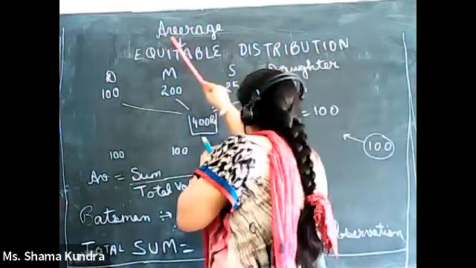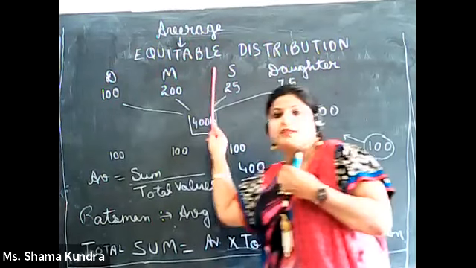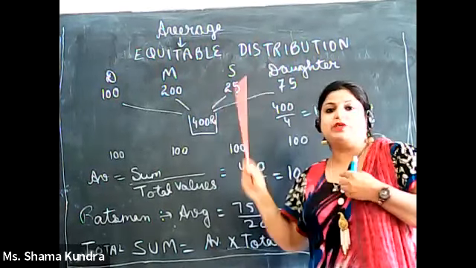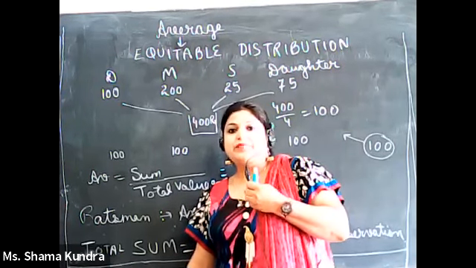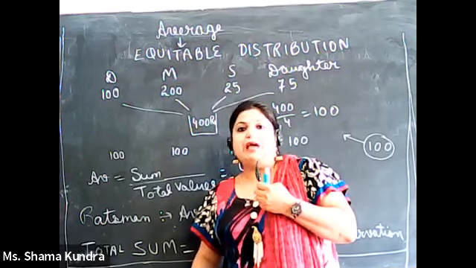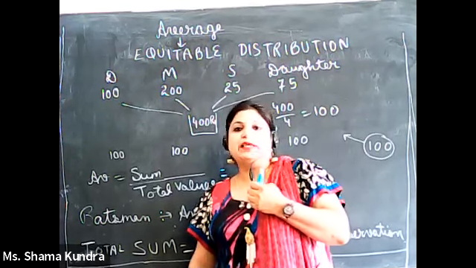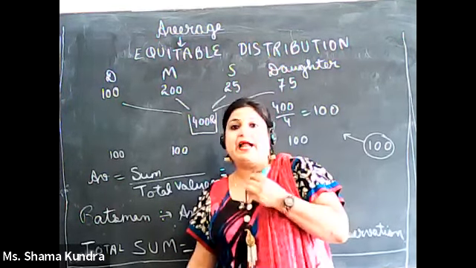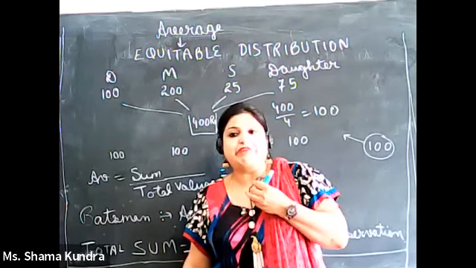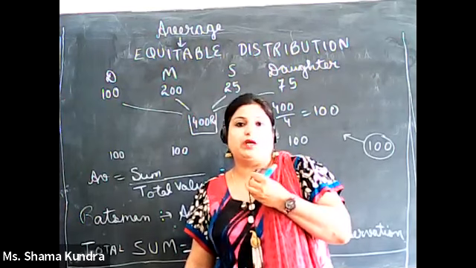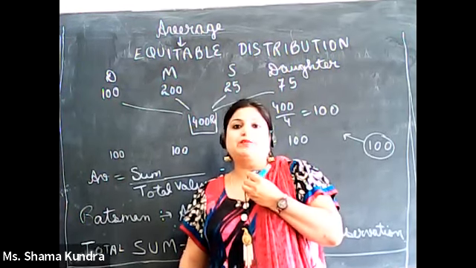Now, what is average? Average is simply equitable distribution. Equitable distribution, what does it mean? It means if, suppose, I have 100 rupees and there are 5 children and I want to distribute 100 rupees among 5 children equally, or say equitable distribution.